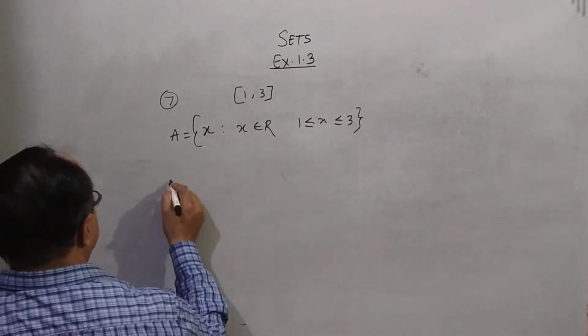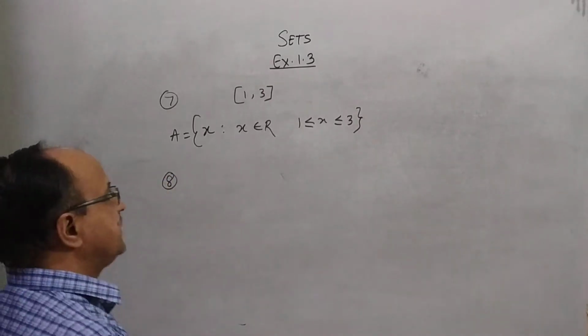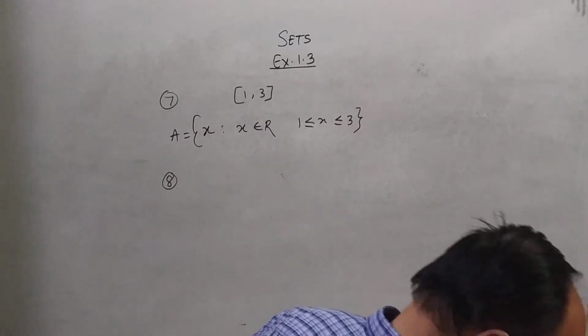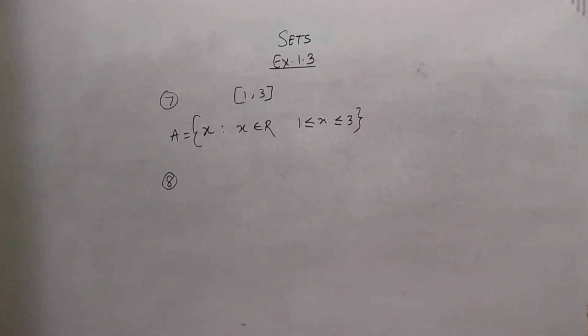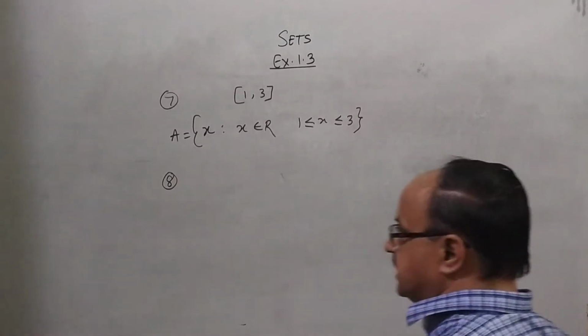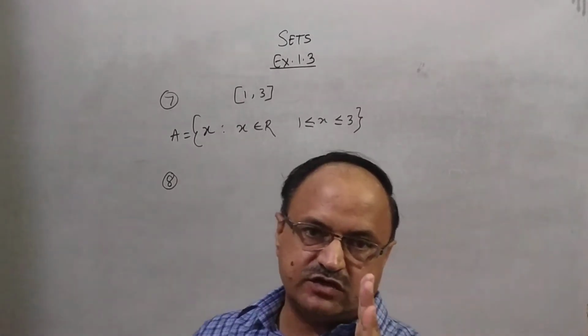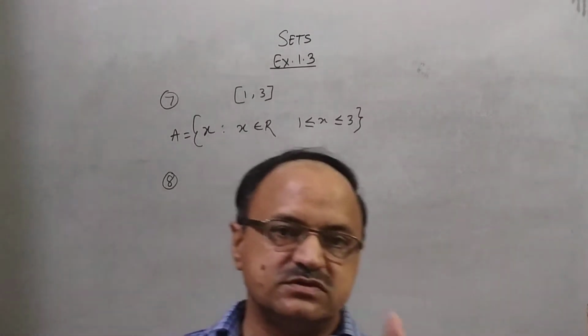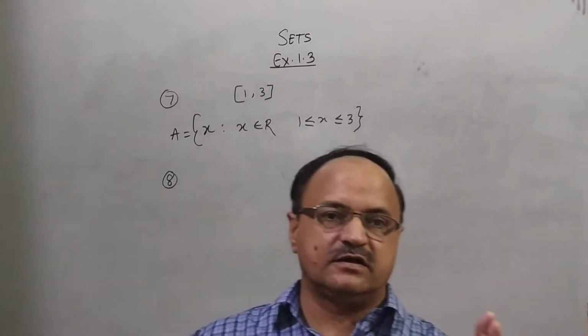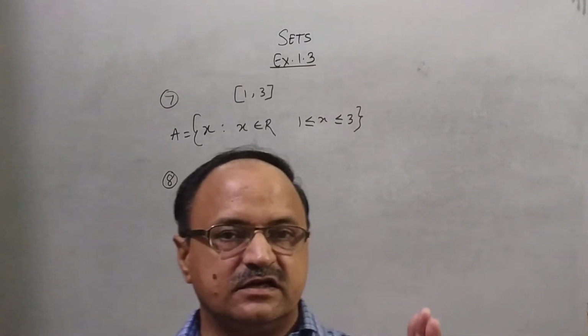Question number 8 of exercise 1.3. Suppose there are two sets given. The first is the set of isosceles triangles, and the second is the set of right angle triangles.